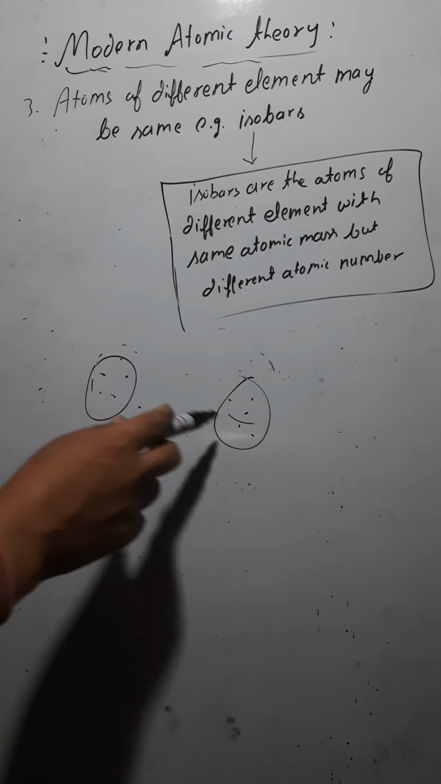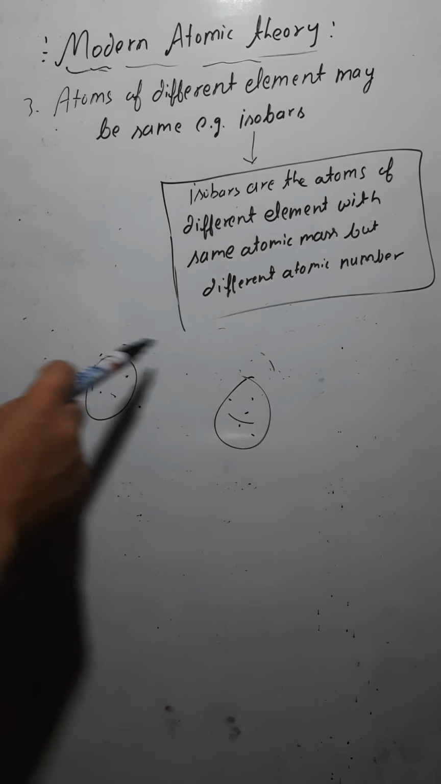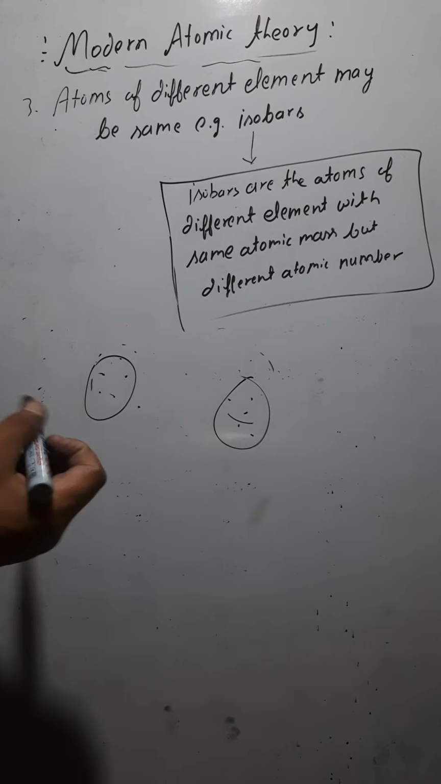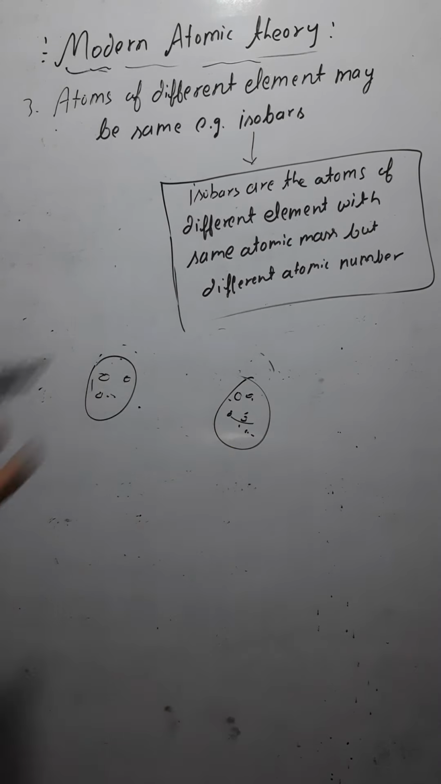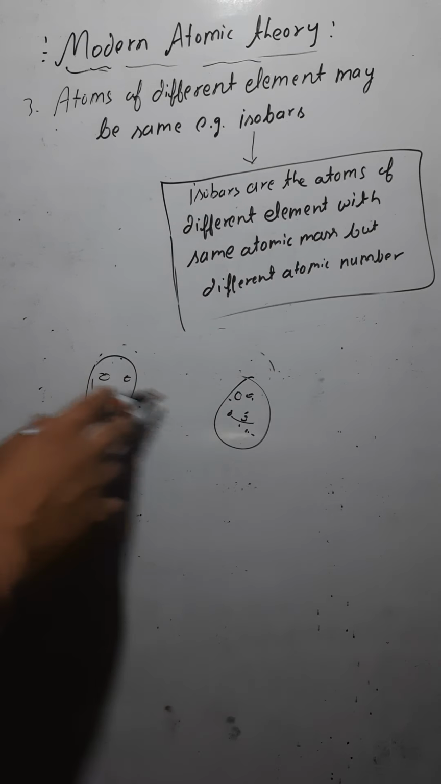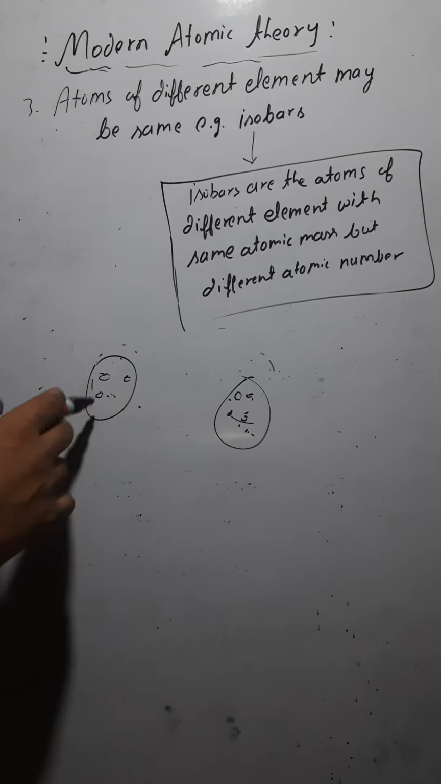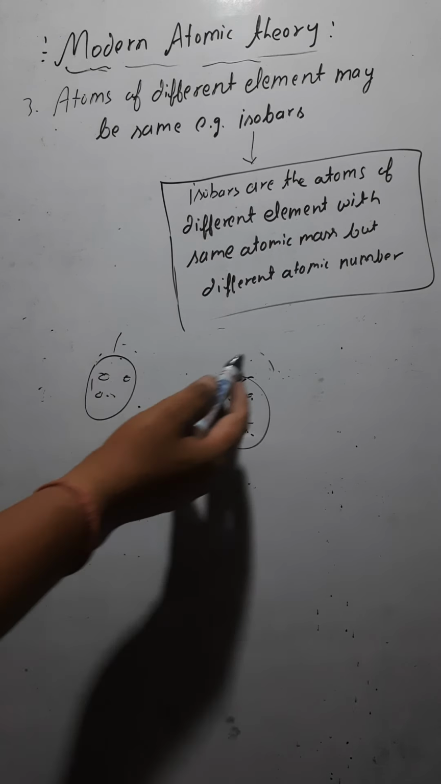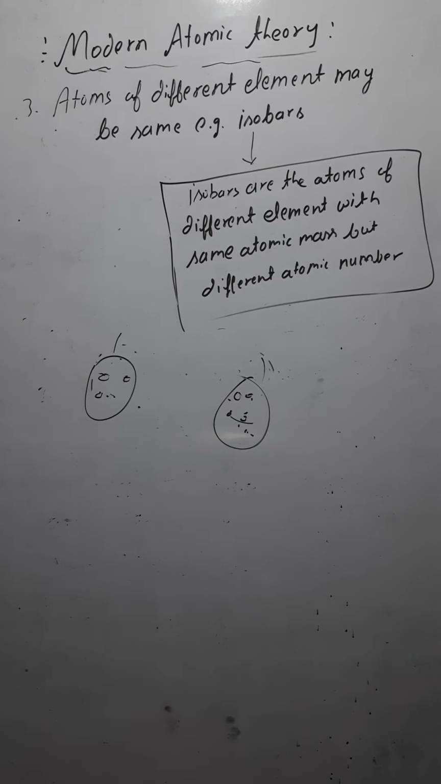These atoms would have the same atomic mass, but different atomic numbers, because these are atoms of different elements. Let's say we have the atoms here and the atoms here in some case. If these atoms have the same atomic mass and different atomic numbers, because they are atoms of different elements, then they are known as isobars, isn't it?